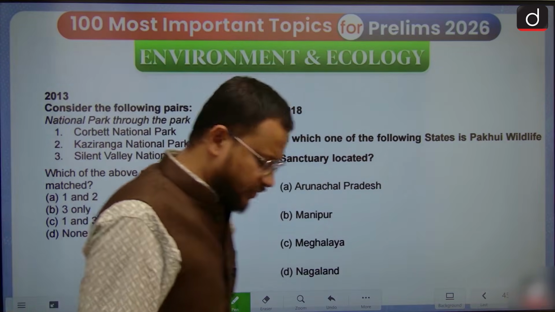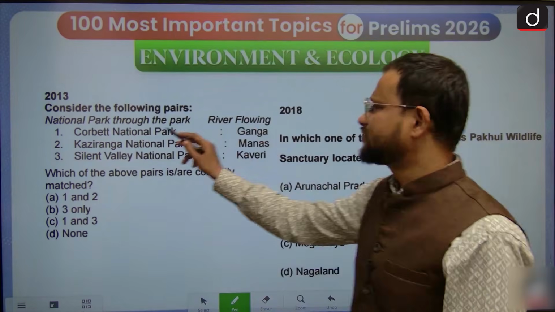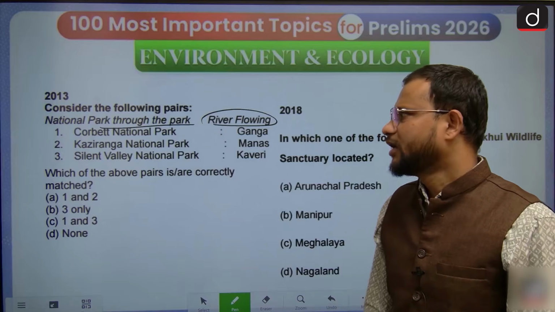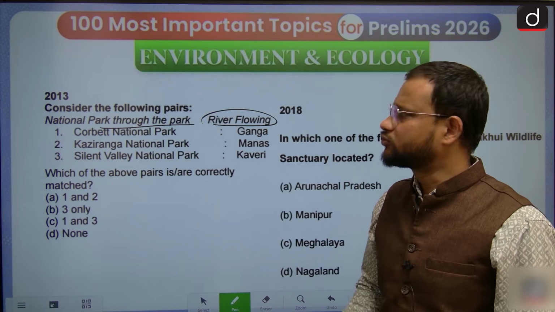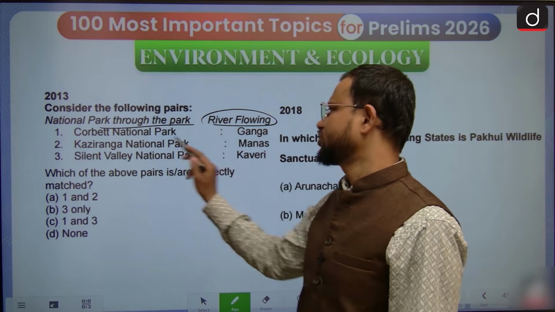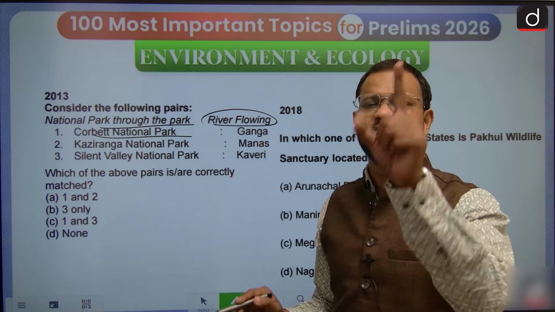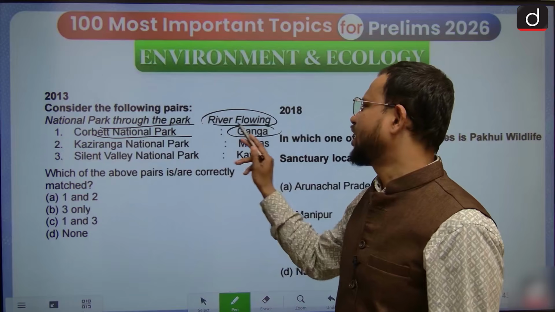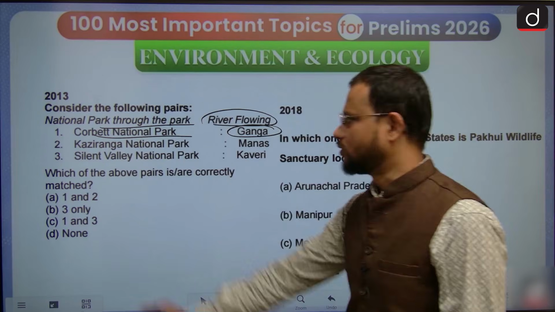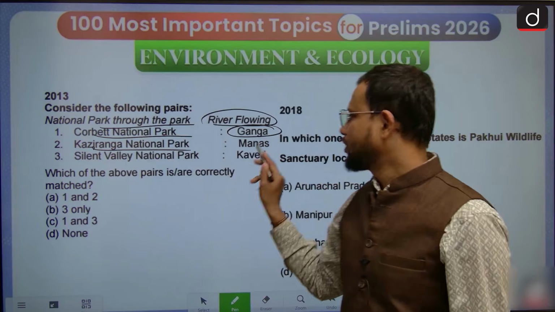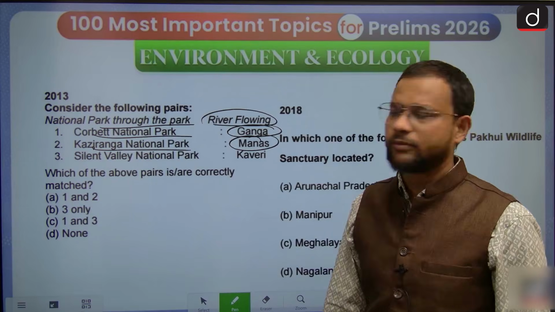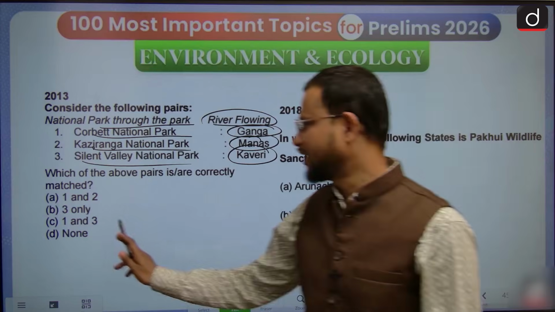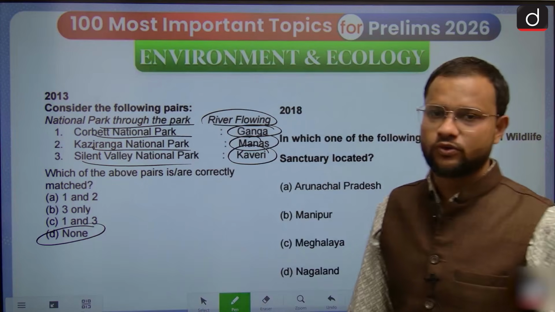Now have a look over the question. First, consider the following pairs: national park and river flowing through the national park. Corbett National Park, the first national park established in the country, is not on the Ganga; it is the Ramganga that flows through. Kaziranga in Assam, not Manas, it is the Brahmaputra. And then Silent Valley National Park, it's not the Kaveri. So the answer is basically none for this question.